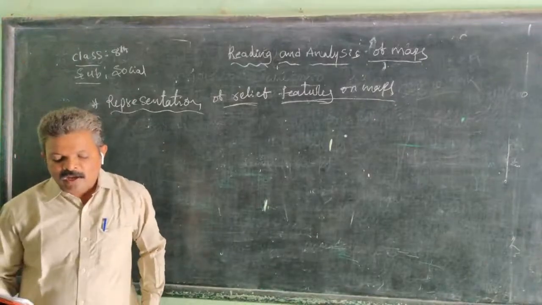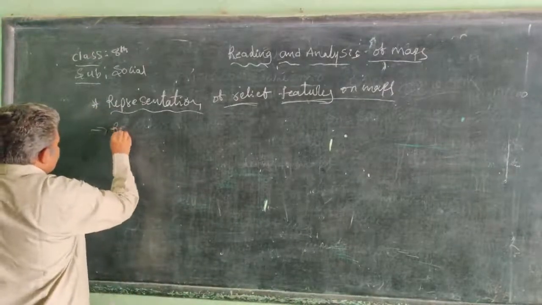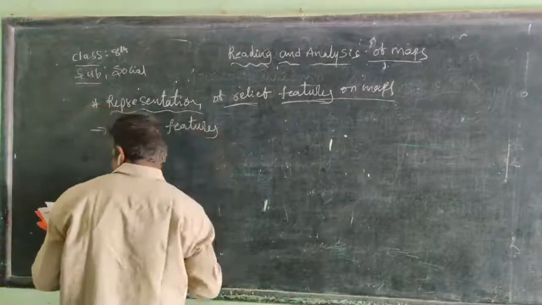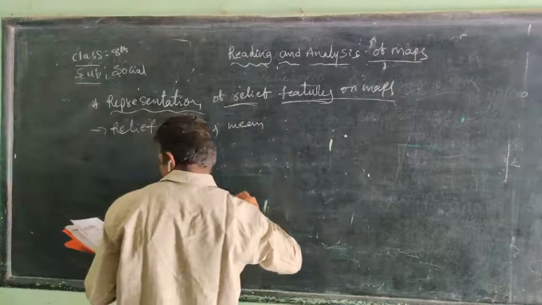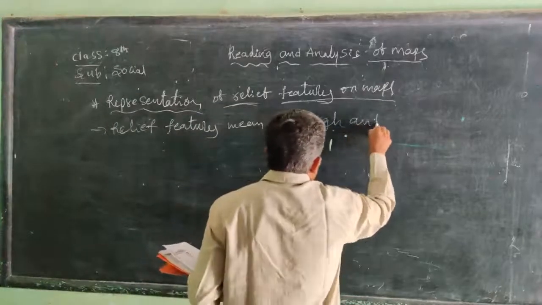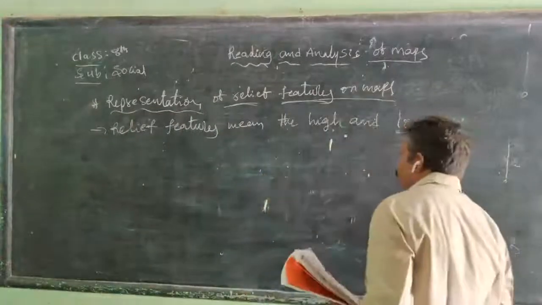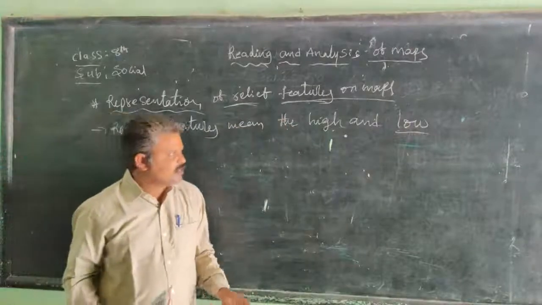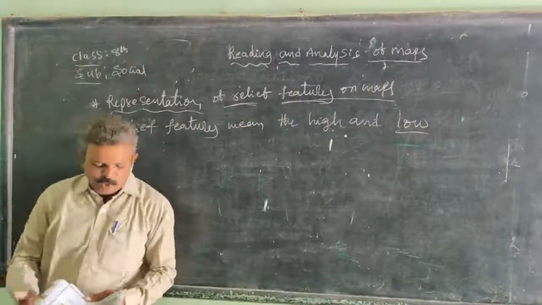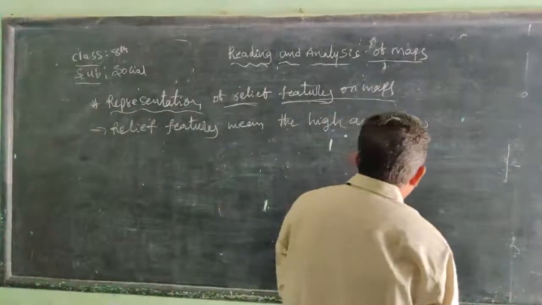Relief features mean the high and low places of the surface of the earth. Mountains are very high, and plains are low. Plateaus are higher than the plain side. Mountains are very high, hills are higher than plateaus and plains. So relief features mean the high and low places on the surface of the earth.